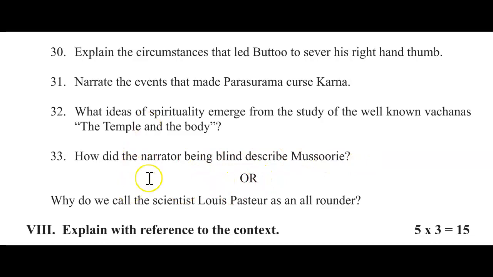It means out of these 2 questions you have to answer any one, but while you are practicing, try to practice both the questions, but in exam you need to attend any one question whenever you get a choice like this. Next, there is a choice question here. Why do we call the scientist Louis Pasteur as an all-rounder.